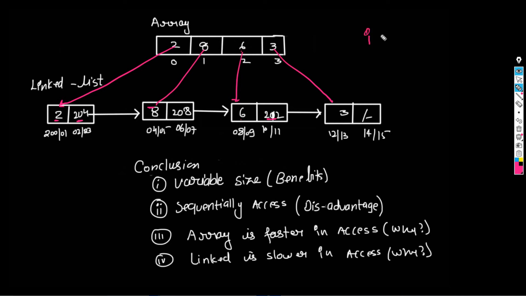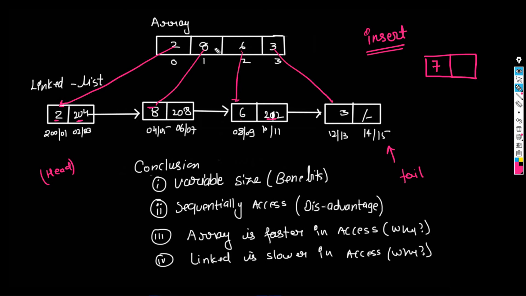Now you will see, if I want to insert data, how can I do it? First you have to create a node and put the value. Let's say I want to insert 7. Then I will decide where I need to put it. This last node you can call the tail node. This first node you can call head. So it depends upon you where you want to insert.